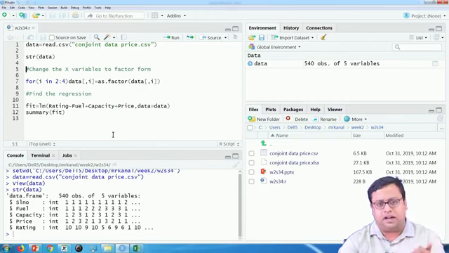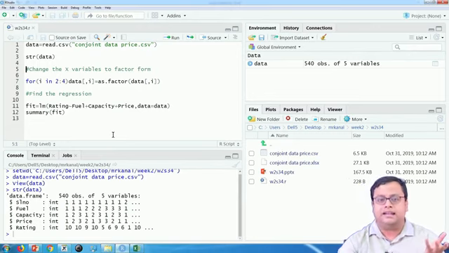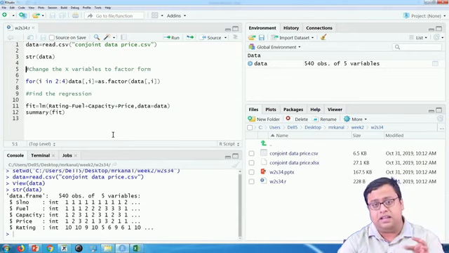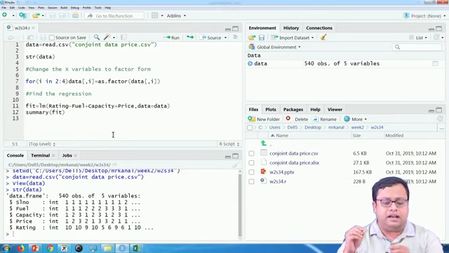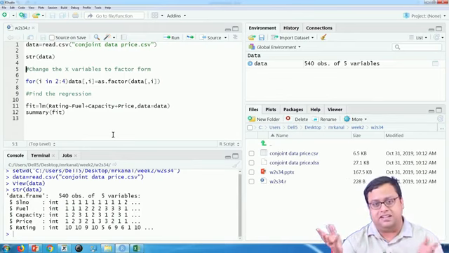I check the structure of this data. Obviously it is read from a CSV file, and a CSV file does not know whether fuel, capacity and price are categorical variables or not. In this case they are all integer variables. So I first change them to categorical variables, factor variables in this case, and then I just run a regression, as simple as that, a simple linear regression.